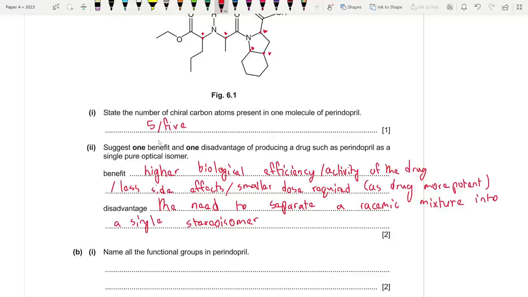Or basically, there's lower yield of the biologically active stereoisomer. Or, this is the better one, we need a chiral catalyst or enzyme to separate them in the synthesis. So it is more expensive.